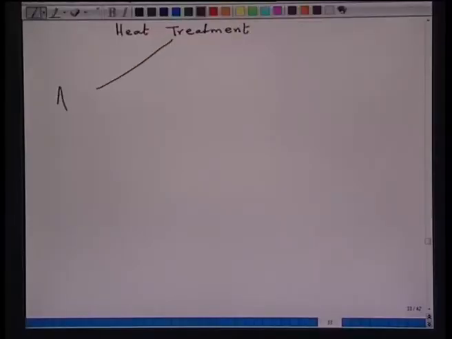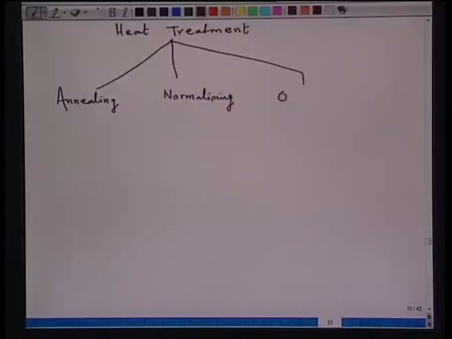One is the annealing, where you heat and cool the material in furnace itself. Then another treatment is normalizing. You heat the material again to the austenitic range and cool in air. And third is quenching. Here material is heated again to the austenitic range, then it is rapidly cooled in water. So, in all the three methods different phases will form. Of course, it will depend upon the carbon content also.